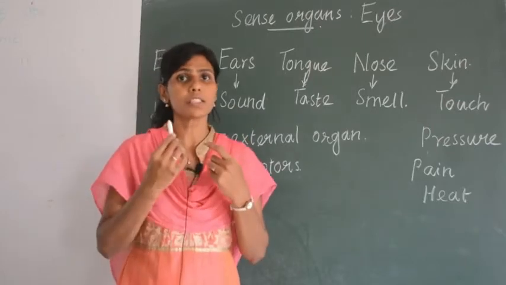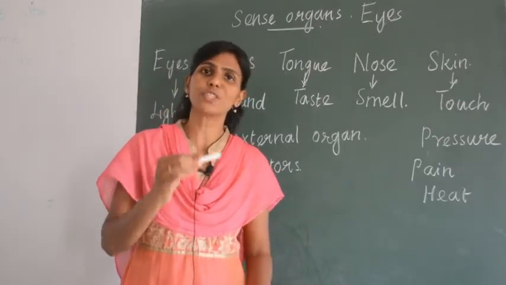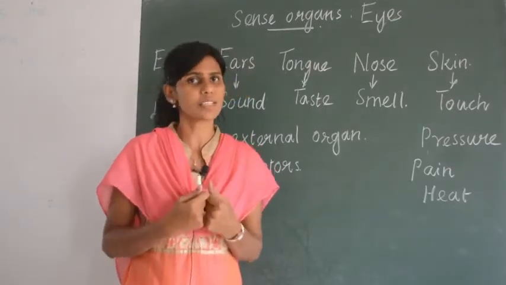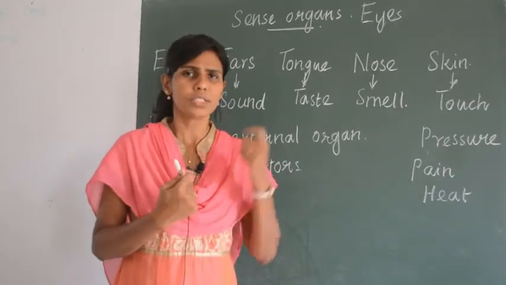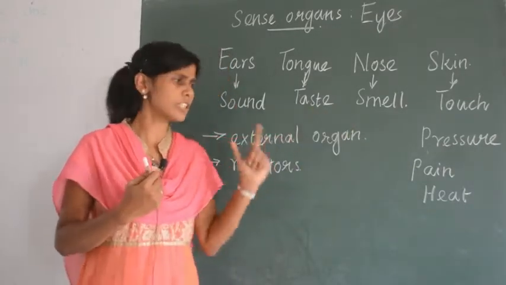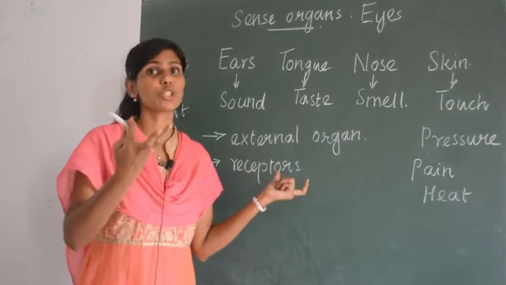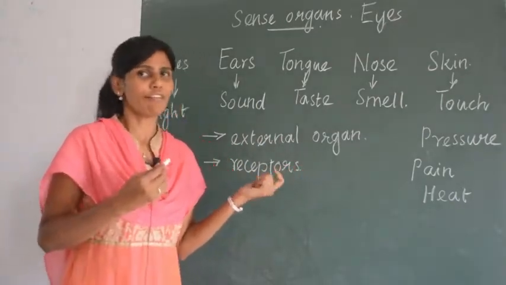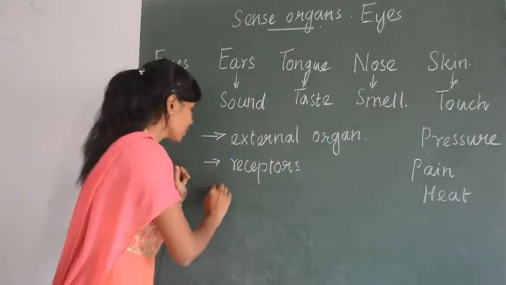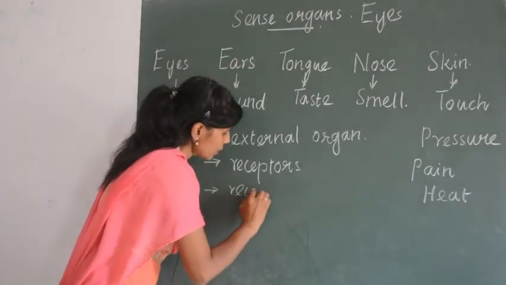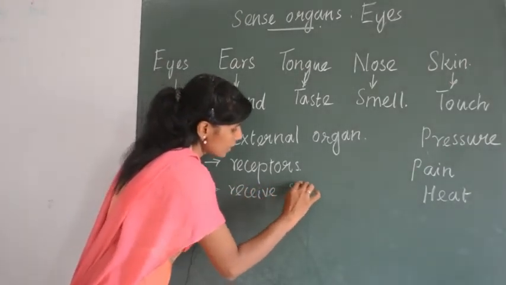Similarly, taste buds, your tongue has special cells to taste, that's why you taste the food. So every sense organ will have receptors, which are nothing but special cells to do special functions. So what these receptors do? They receive stimuli. What is stimuli?